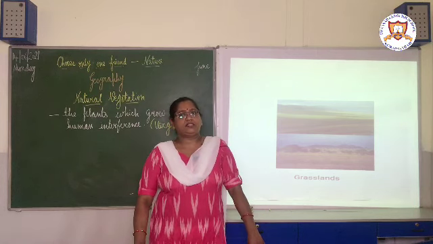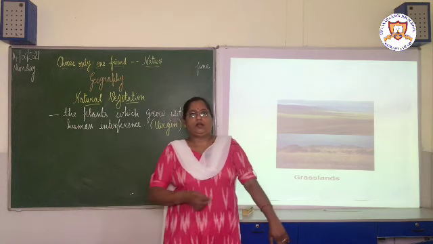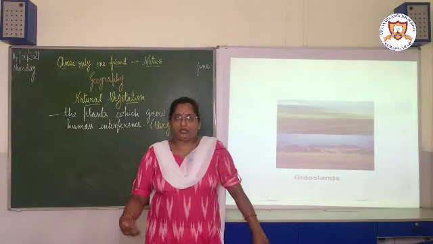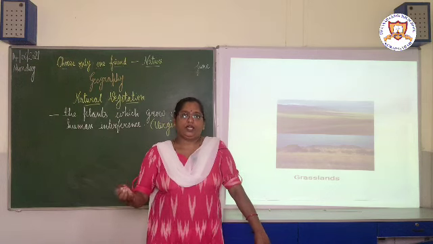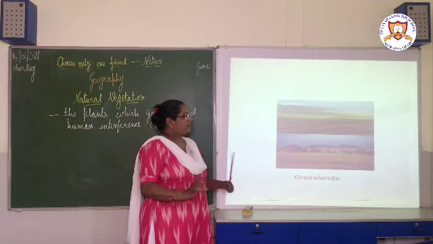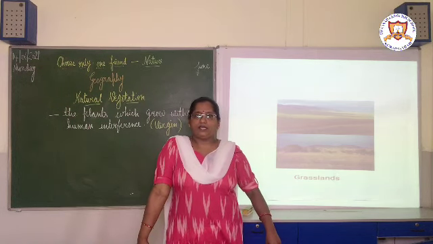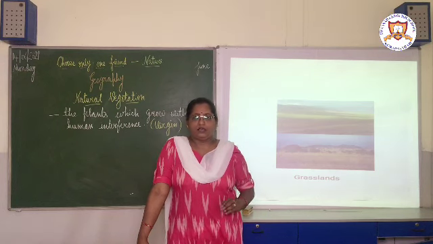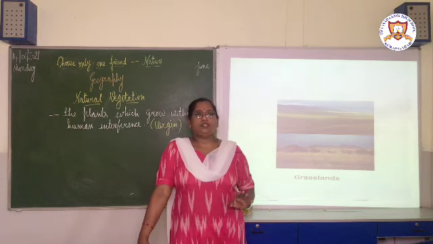Now these temperate grasslands are called by different names in different regions. In North America, they are called prairies. In Central Asia, they are called by different names. In Australia, they are called downs. Temperate grasslands are also called the granaries of the world, because they provide grains on a large scale.